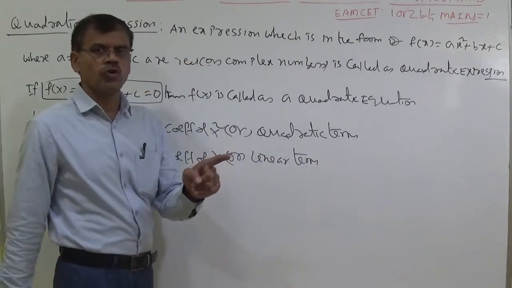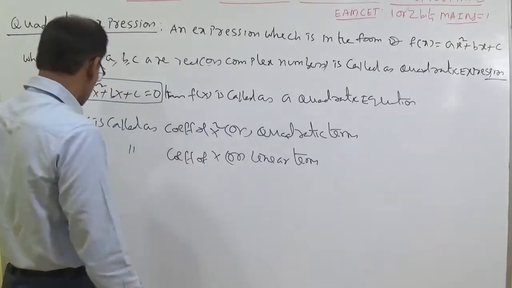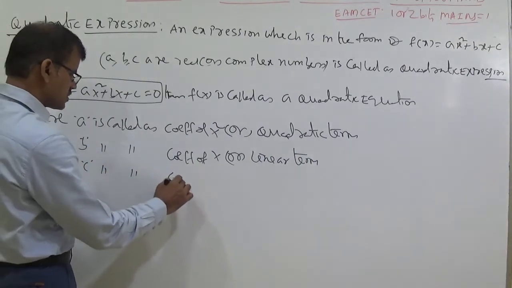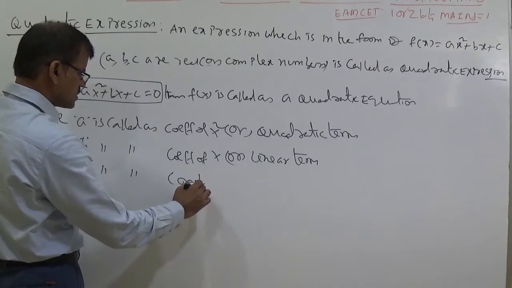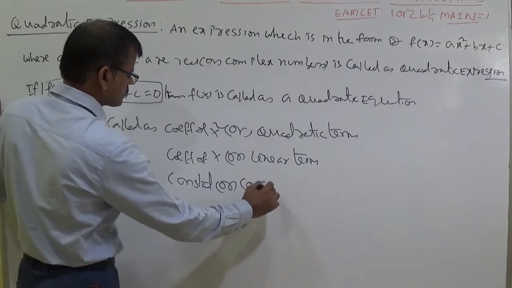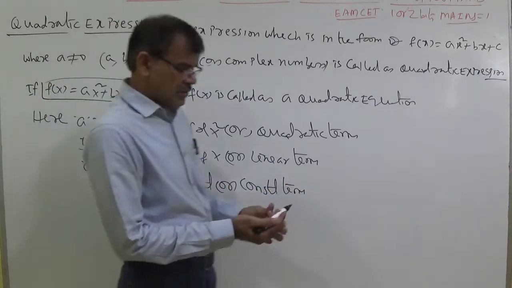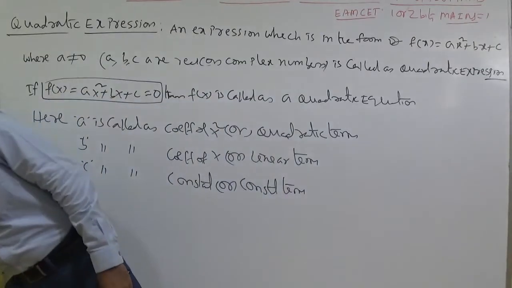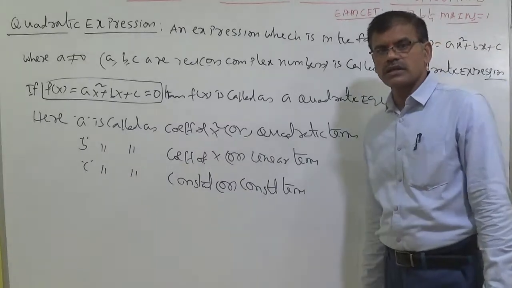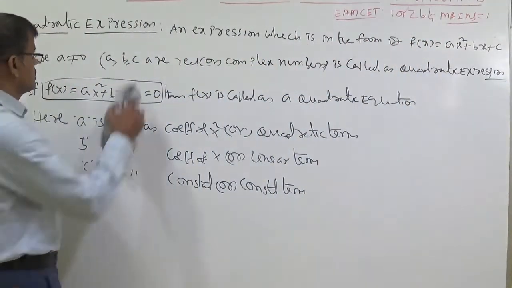Linear means the power of x should be 1, so x to the power 1 is called the linear term. And c is called simply the constant, or constant term. In the expression or equation, no problem, you can say it for both. A is the quadratic term, b is the linear term and c is the constant.